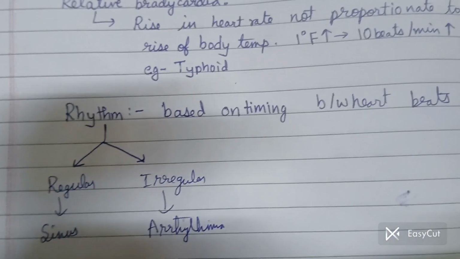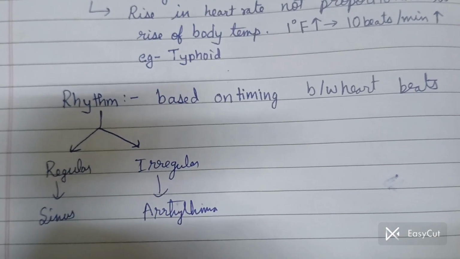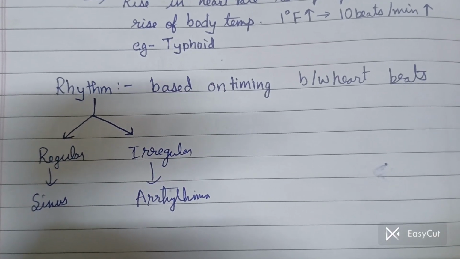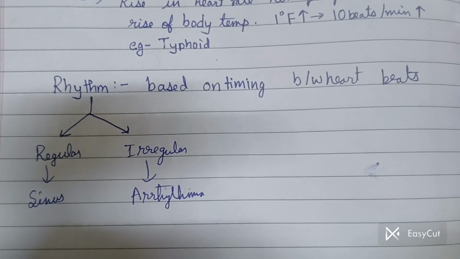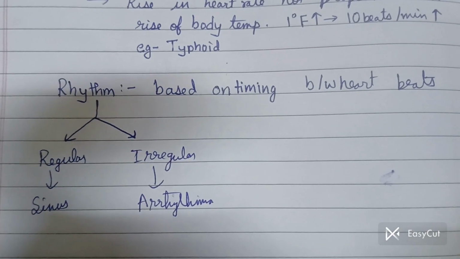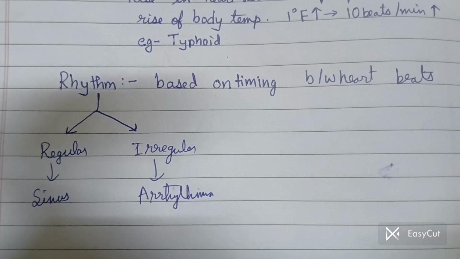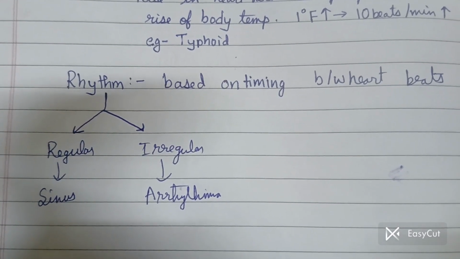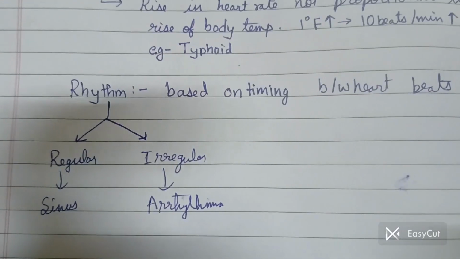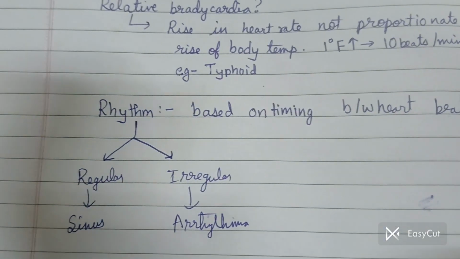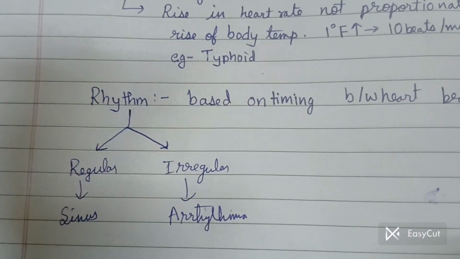Now we will see about the rhythm of pulse. Based on timing between the heartbeats, pulse can be regular or irregular. Regular pulse is referred to as sinus. You must have heard about sinus bradycardia. It means a kind of regular bradycardia or normal bradycardia. And we have irregular rhythm of heartbeat. Irregular means it is not regular. Arrhythmia also means the same, like without rhythm, arrhythmia.